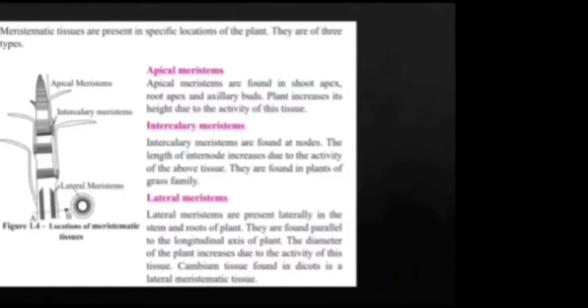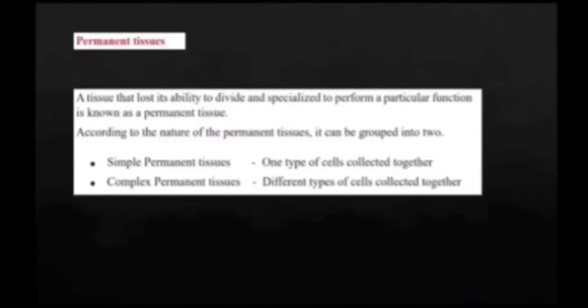Permanent tissue. A tissue that lost its ability to divide and specialize to perform a particular function is known as permanent tissue. According to the nature of the permanent tissue, it can be grouped into two: simple permanent tissue and complex permanent tissue. Simple permanent tissues consist of one type of cells, while complex permanent tissues consist of different types of cells.